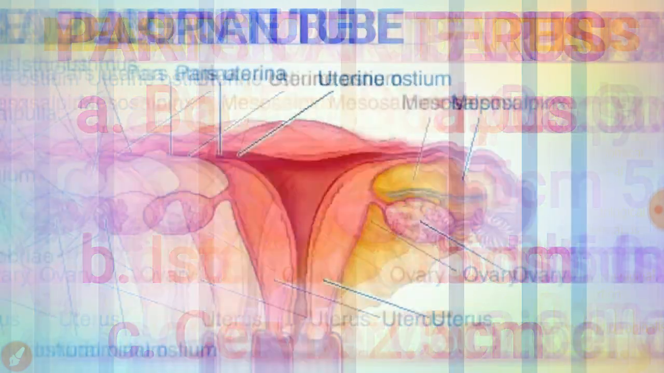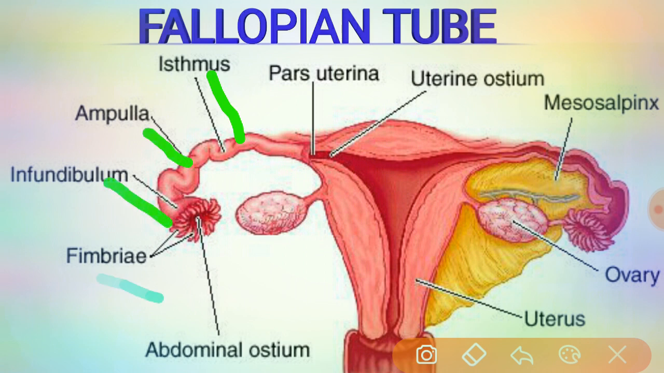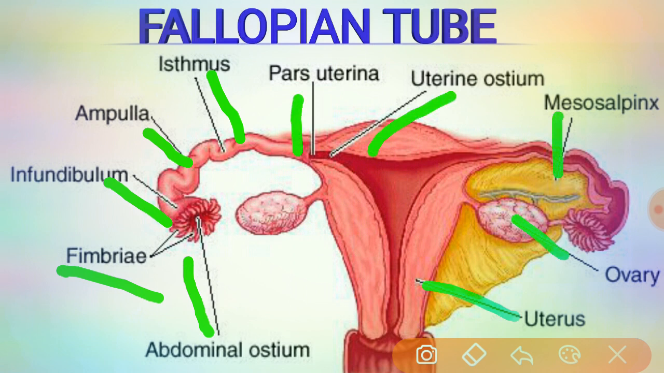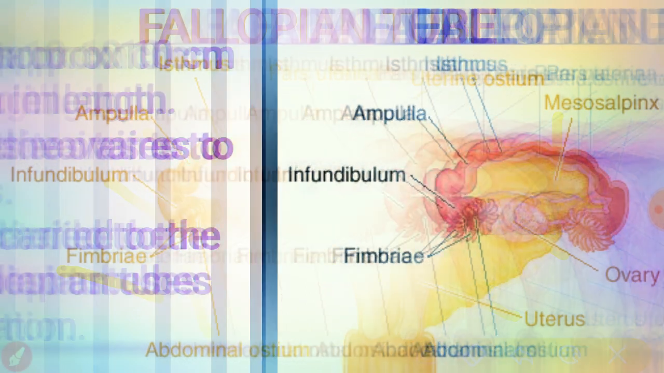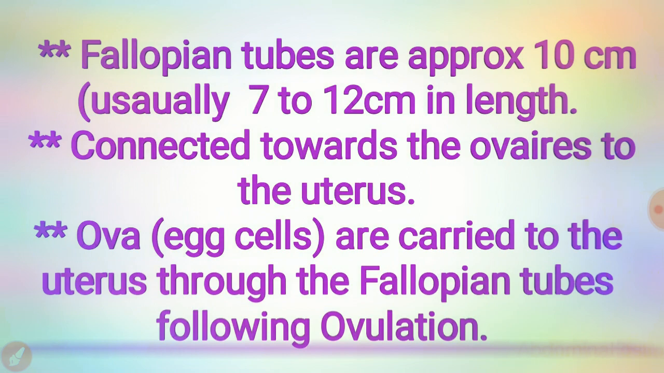Coming to the fallopian tubes, the third genital organ. This is the picture of the fallopian tube. This is the isthmus, ampulla, infundibulum, fimbriae, abdominal ostium, pars uterina, uterine ostium, mesosalpinx, ovary, and uterus. These are the parts of the fallopian tube. Let's discuss the fallopian tubes in detail.